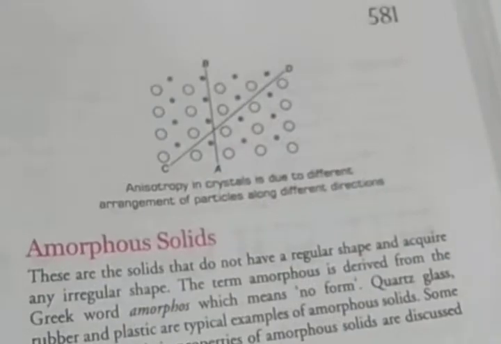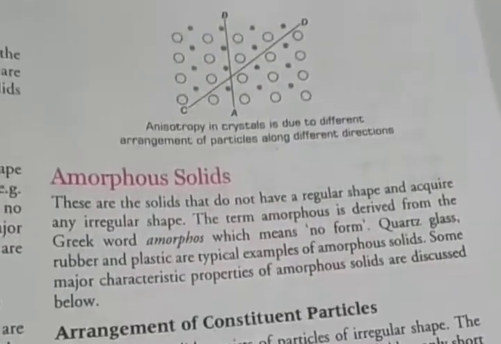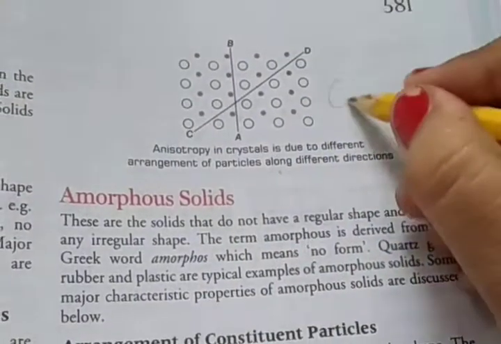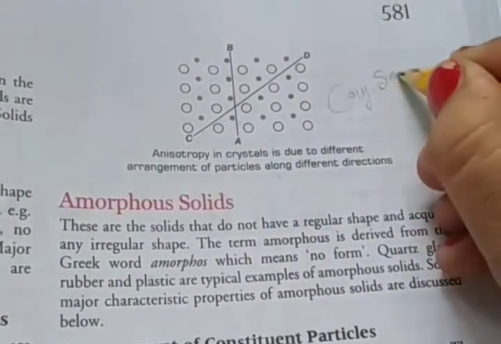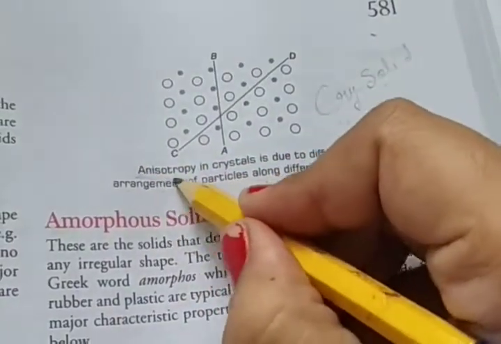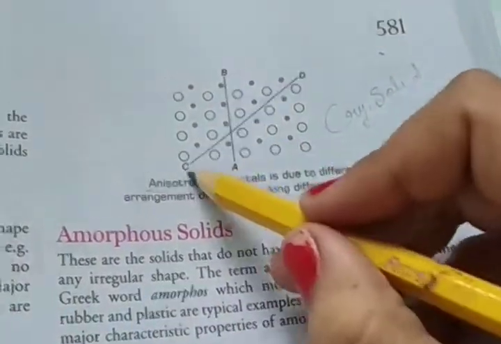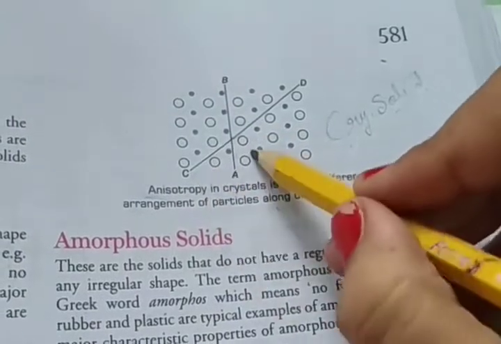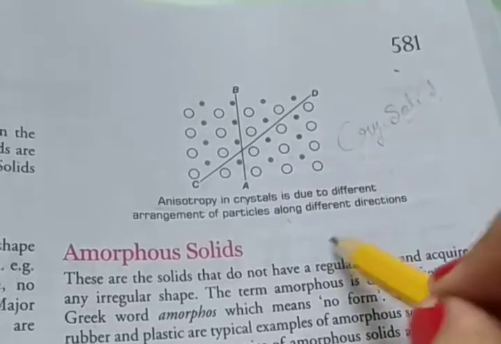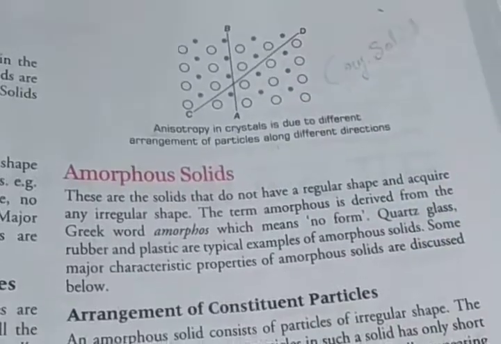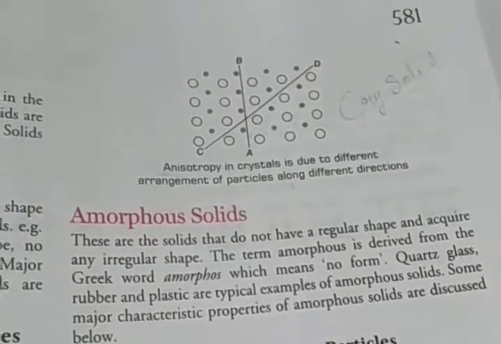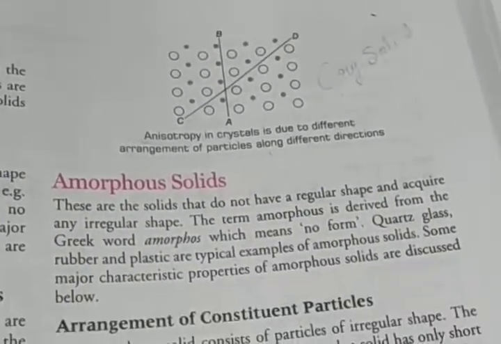But in amorphous solid, here you see, this is the crystalline solid. Which nature in crystalline solid? Anisotropy, because when we go along different directions, the arrangement of the particles is different. But in the amorphous solid, this is the flowing property, and not a definite geometrical pattern.